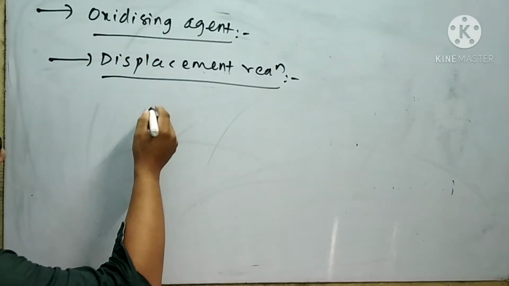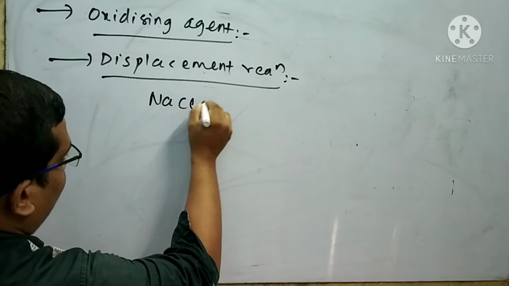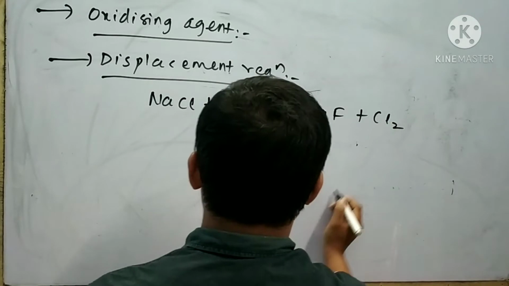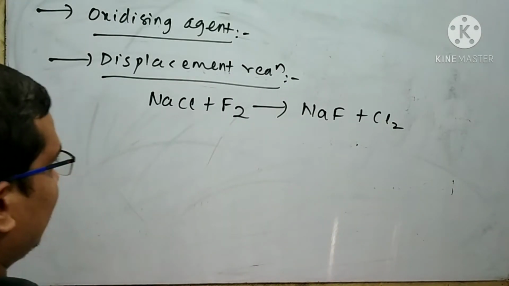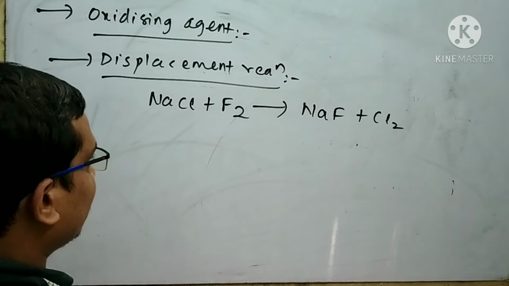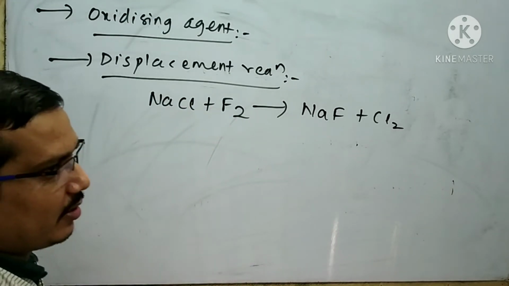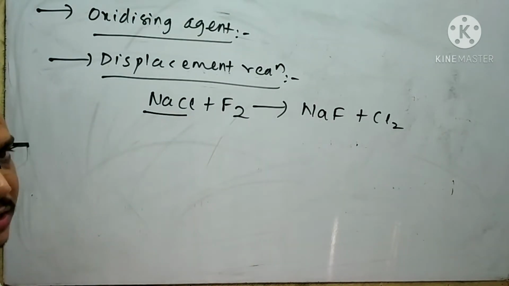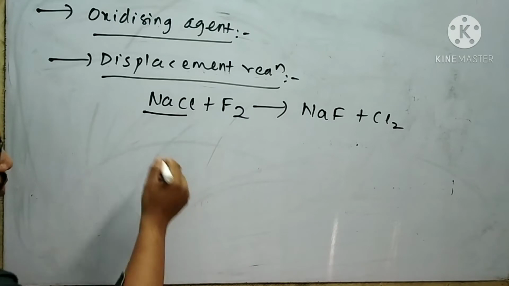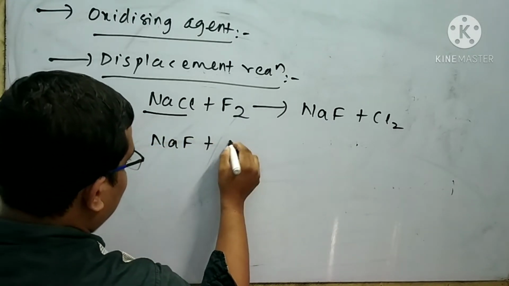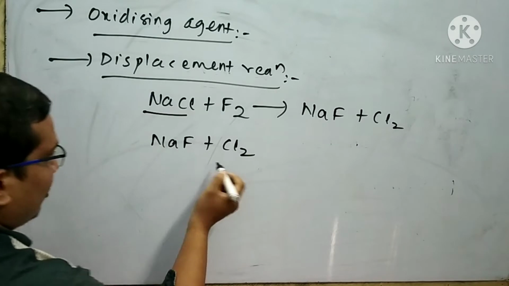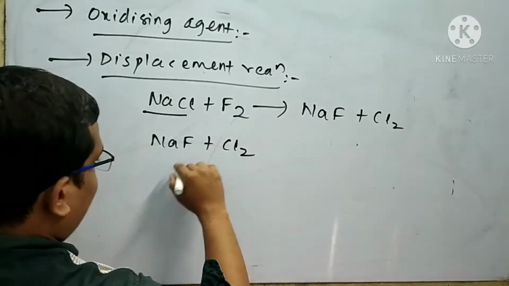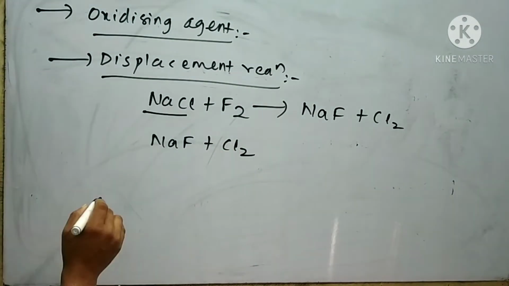So I can write a reaction like this: NaCl plus F2 gives NaF plus Cl2. Here the atomic number of fluorine is less than the atomic number of chlorine, so fluorine can displace chlorine from NaCl. But remember, chlorine cannot displace fluorine from NaF, so I cannot write NaF plus Cl2, because here the atomic number of chlorine is more than fluorine. Fluorine cannot be displaced by chlorine.